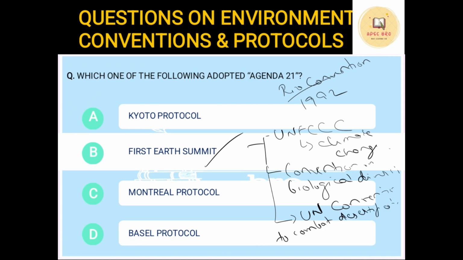So see, there might be a question, which of the following conventions were a part of the first Earth Summit? They are UNFCCC, that deals with climate change, second Convention on Biological Diversity, and UN Convention to Combat Desertification. So these three are related to first Earth Summit, and Agenda 21 was adopted in this Earth Summit.